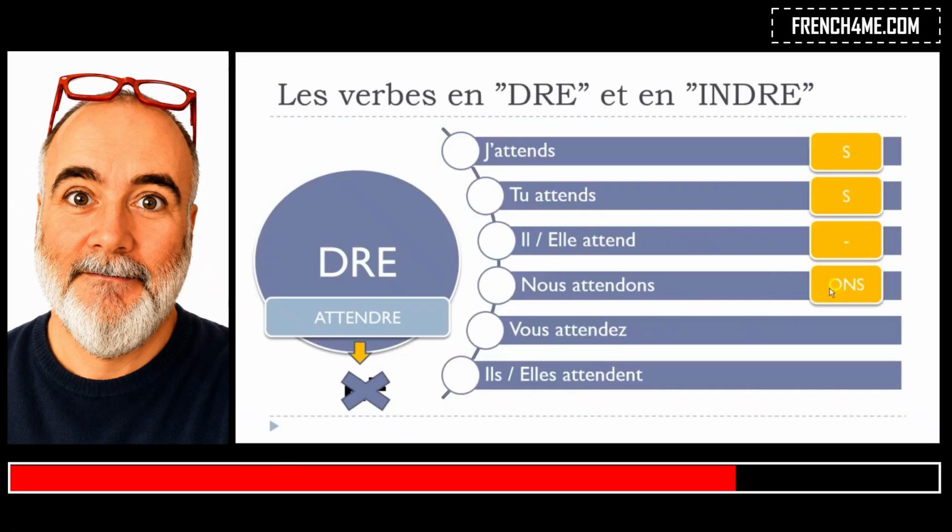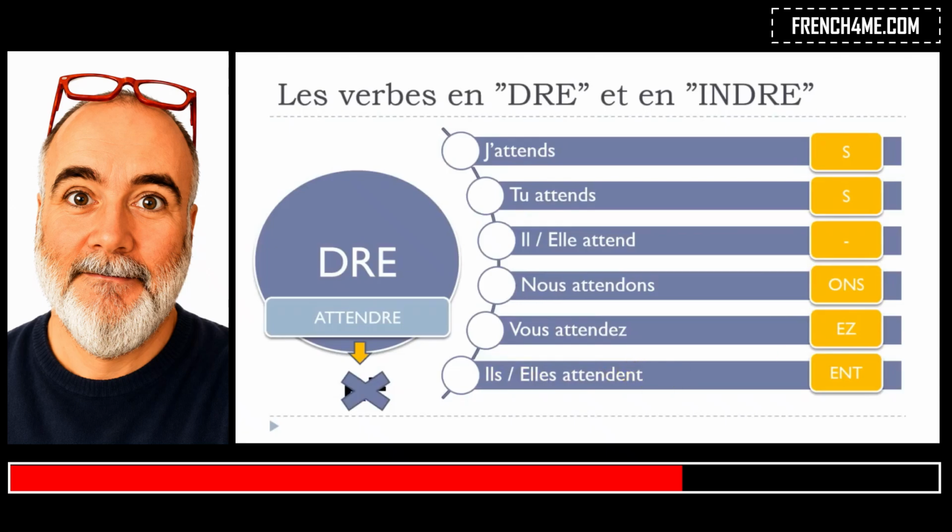Then for nous, the classic ending ONS. For vous, you will have EZ, so that's the reason why you get this attendez form. And for ils, elles, you will get ENT. That's the way these verbs ending with DRE will be conjugated. So you get j'attends, tu attends, il attend, elle attend, nous attendons, vous attendez, ils attendent, elles attendent.